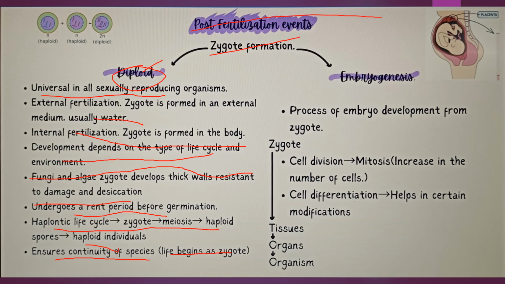Then the process of embryo development from the zygote is called embryogenesis. In the zygote, cell division happens by mitosis, increasing the number of cells, and cell differentiation happens, which helps in certain modifications. Then this zygote turns into tissues, from organs to organisms. Okay.